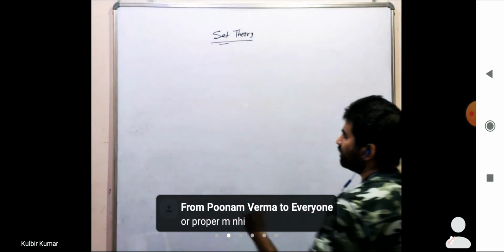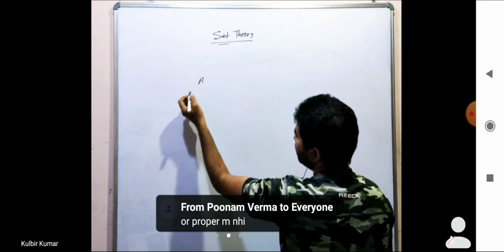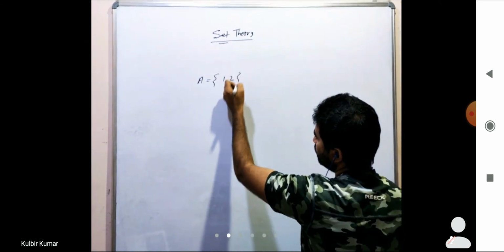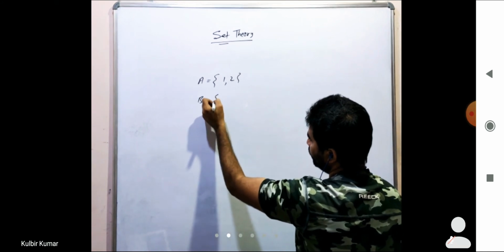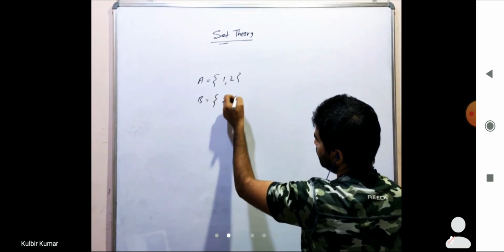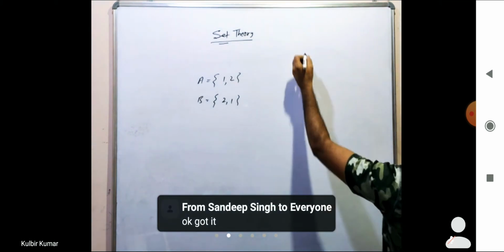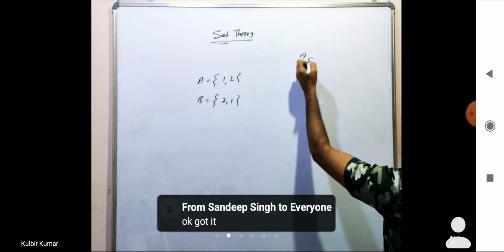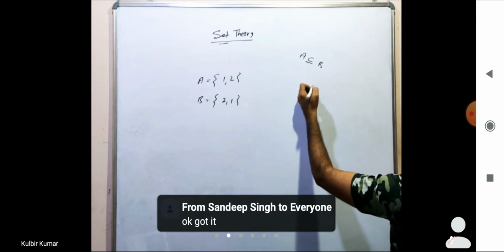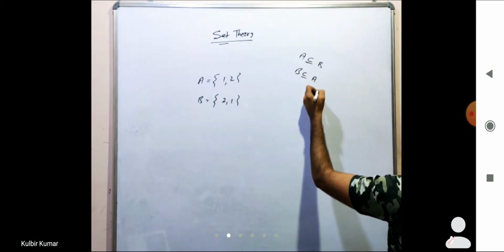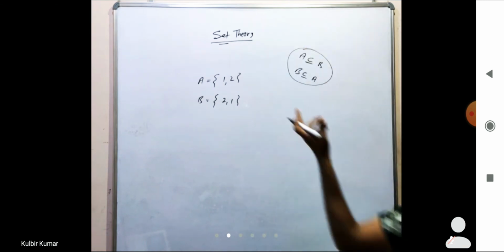Next, if A equal to {1, 2} and B equal to {2, 1}, and someone is saying that A is a subset of B and B is a subset of A, then what can we conclude?